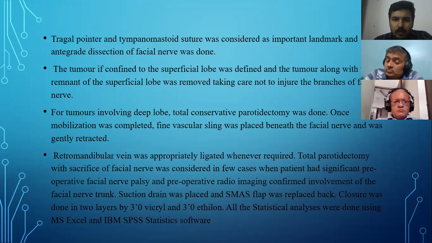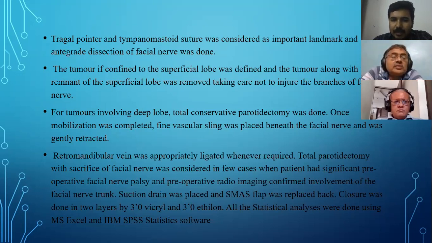Once the mobilization was complete, a fine vascular sling was placed beneath the facial nerve and gently retracted. The retromandibular vein was ligated whenever required. Total parotidectomy with sacrifice of the facial nerve was considered in few cases when the patient had significant preoperative facial nerve palsy and preoperative radio imaging confirmed involvement of the facial nerve trunk.